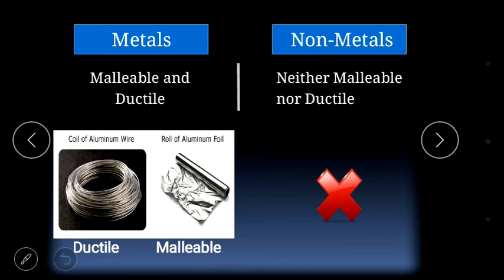Metals are malleable and ductile while non-metals are neither malleable nor ductile. What does it mean malleable and ductile? कोई भी एलिमेंट जिससे शीट बनाई जा सके वो कहलाता है malleable, और अगर उससे वायर बनाई जा सकें तो वो क्या कहलाता है ductile. So metals can be formed into the sheets and into the wire. That's why metals are malleable and ductile, while non-metals cannot be formed into sheets or into the wires.